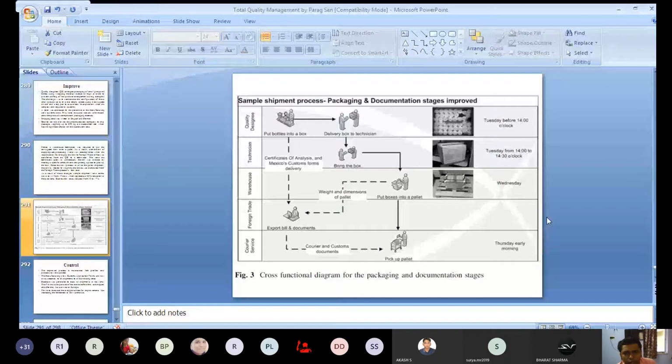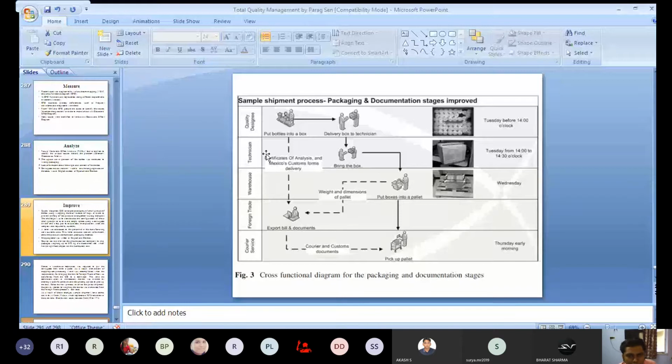So they have provided the cross functional diagram after improving the process. But before improving the process, there is also a cross-functional diagram which they have considered, but the authors have not disclosed it in the research article. Okay, but that exists, and the cross-functional diagram looks like this.